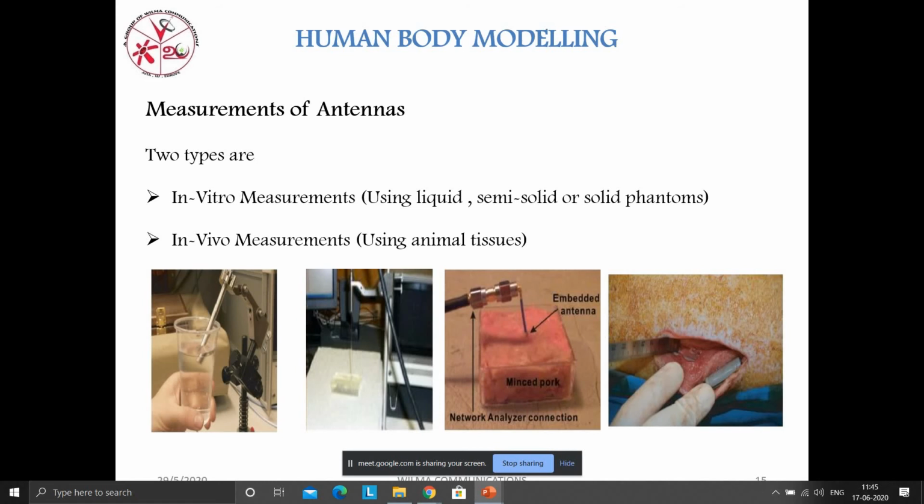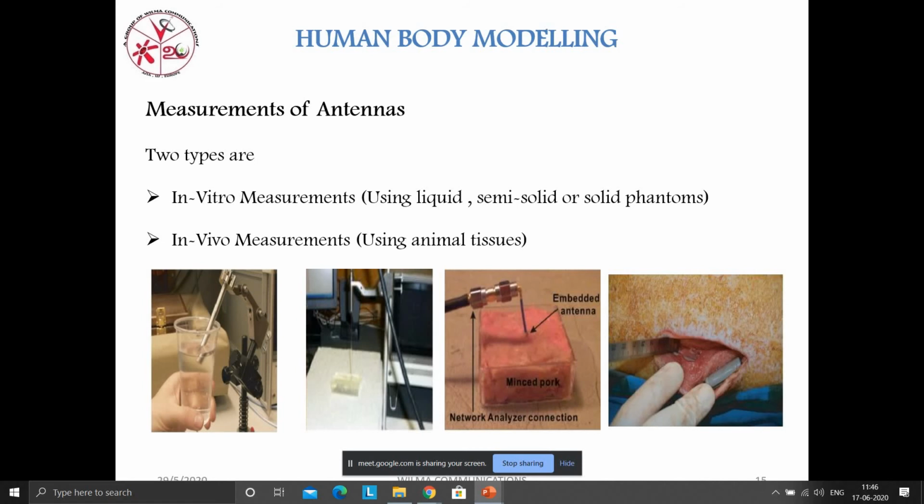In vitro methods are mainly used for the deep implanting antenna sector, like heart or kidney, or else liver or lung. Those places only we have to use this for. Okay. So in vivo measurement means it directly enters into animal tissues, because in our world the first telemetry test is done on animals alone.